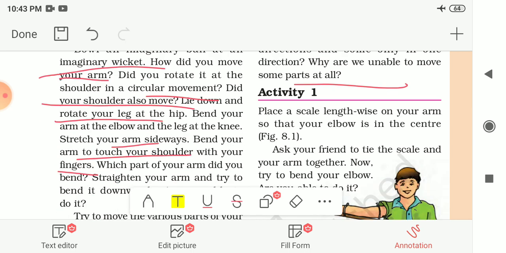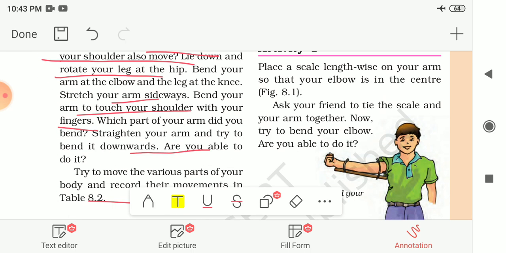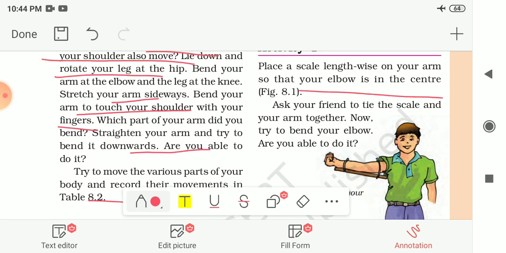Activity number 1 is given to you. In this activity, you have to place a scale lengthwise on your arm, so that your elbow is in the center, like this one. Ask your friend to tie the scale and your arm together, like this, and now try to bend your elbow. Are you able to do it? You will notice that the elbow cannot be bent, and we cannot bend the different parts of our body if no joints were present. Joints are very important for movement.